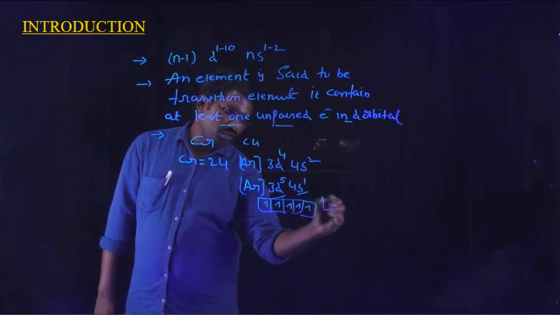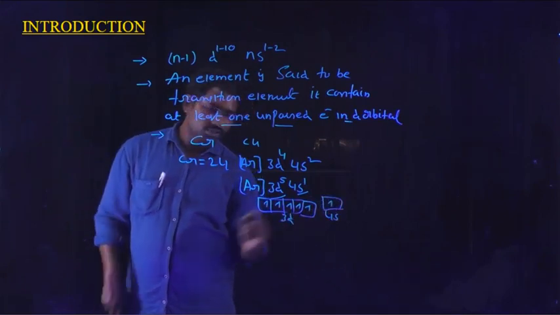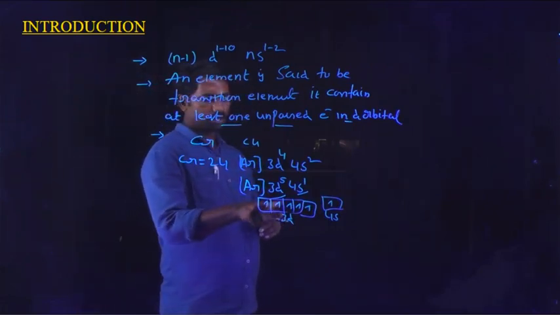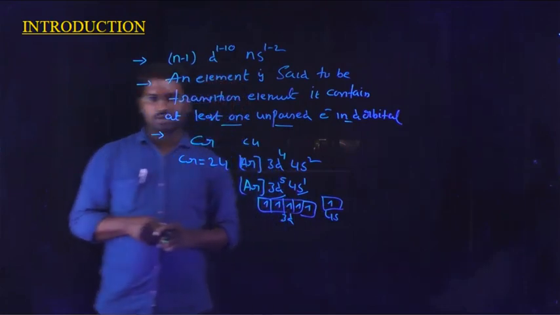And next, 4s1 contains one unpaired electron. This is the 3d configuration. So look at this configuration. This is a half filled configuration of the d orbital, and this is also a half filled configuration of the 4s orbital.